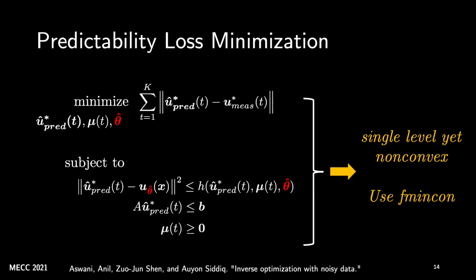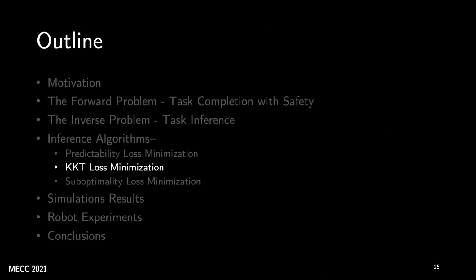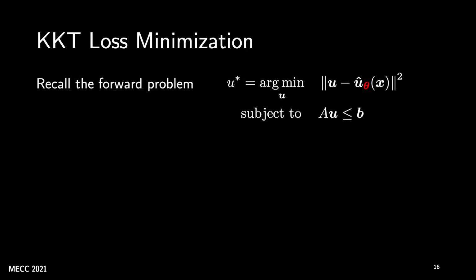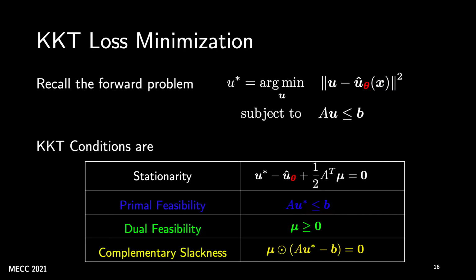So now we'll look at another algorithm in which we have a convex approach to solve the inference problem. So that is the KKT loss minimization algorithm. Here, we leverage the KKT conditions of the forward problem to pose a loss function for learning theta. So remember, this was the forward problem in which the ego robot is trying to find a control closest to the reference control that depends on theta, subject to the safety constraints, and the goal is to learn theta. The KKT conditions of this forward problem are stationarity, primal feasibility, dual feasibility, and complementary slackness.